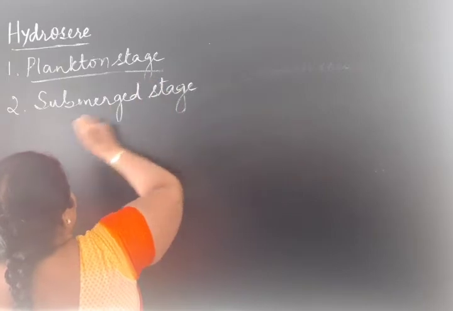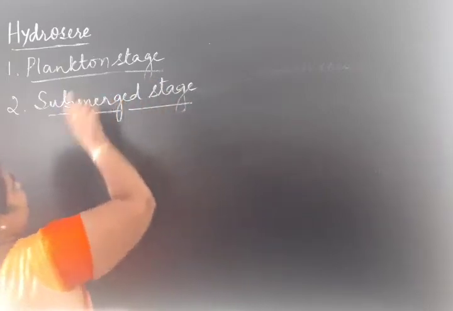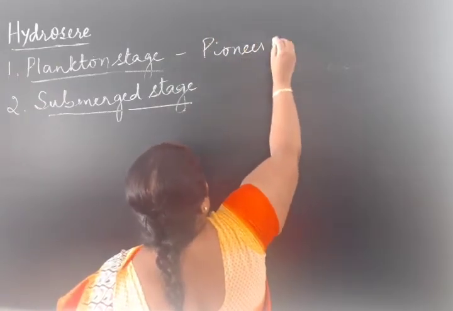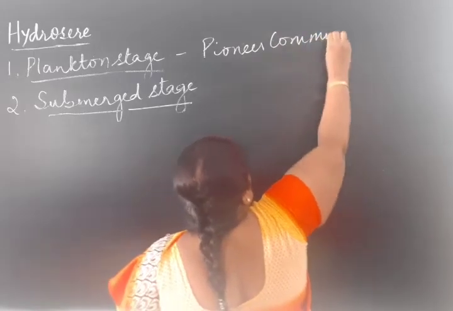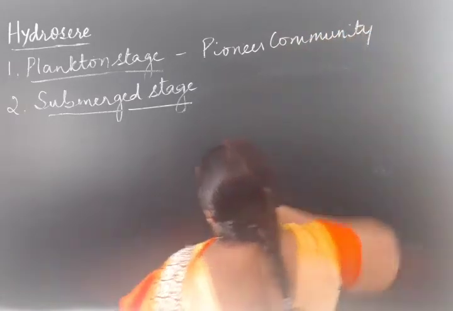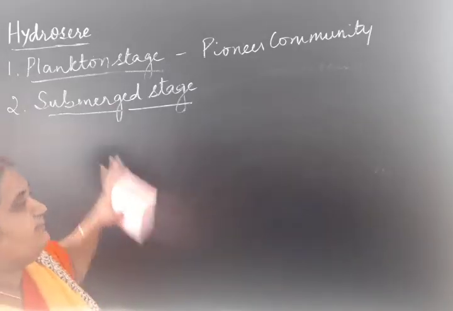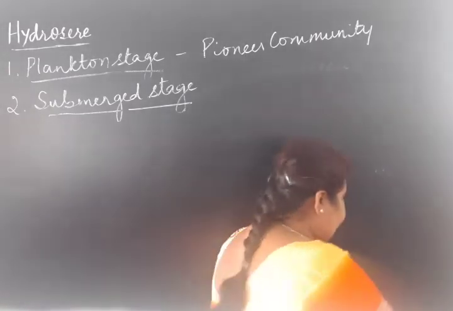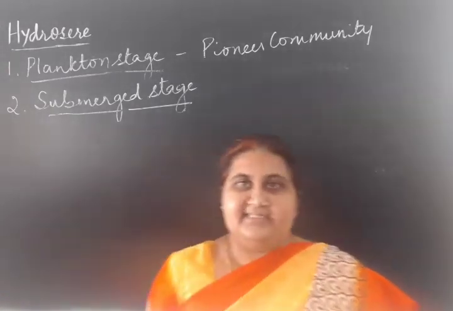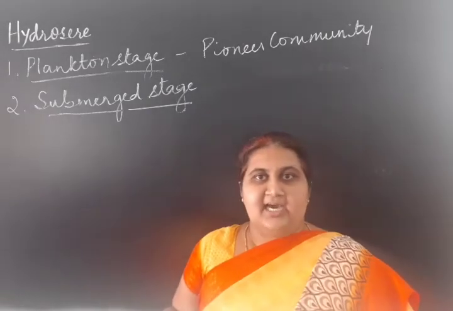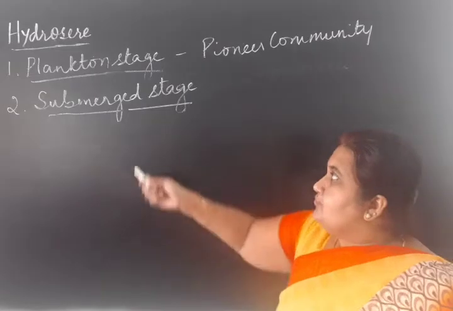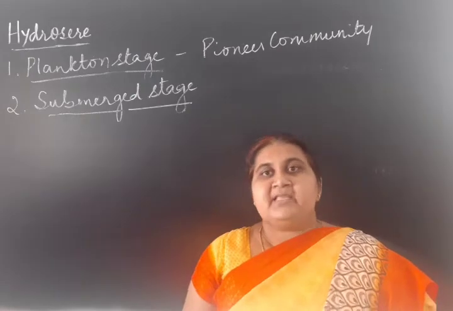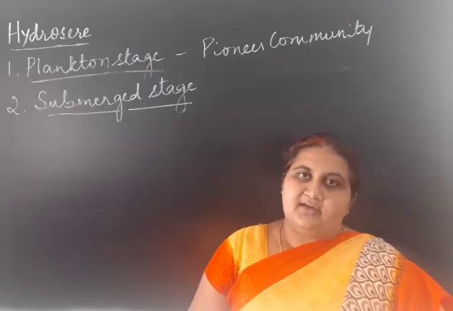The first stage is the plankton stage, which forms the pioneer community. The next is the submerged stage. In this stage, we find submerged hydrophytes like Hydrilla, Vallisneria, Chara. When we say submerged, the whole plant body of these hydrophytes is present within the water.